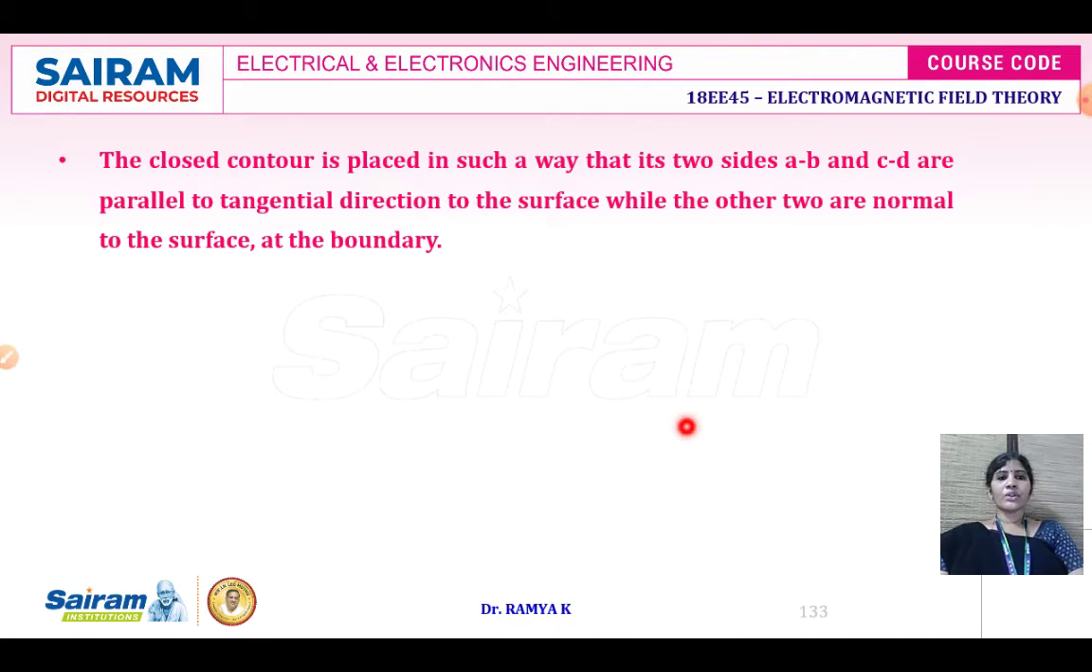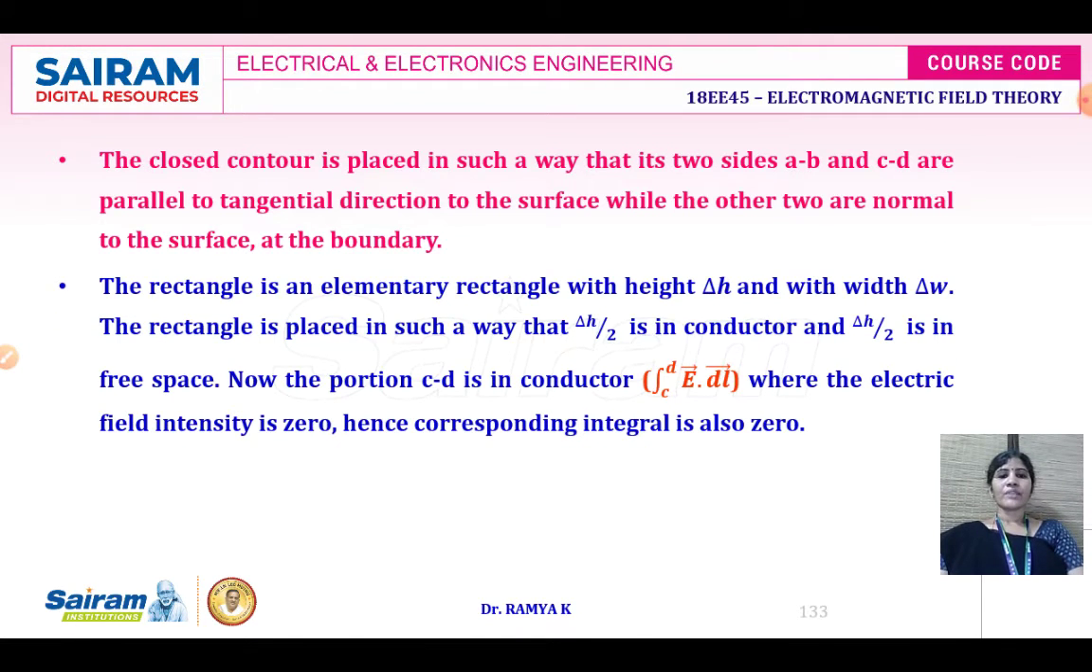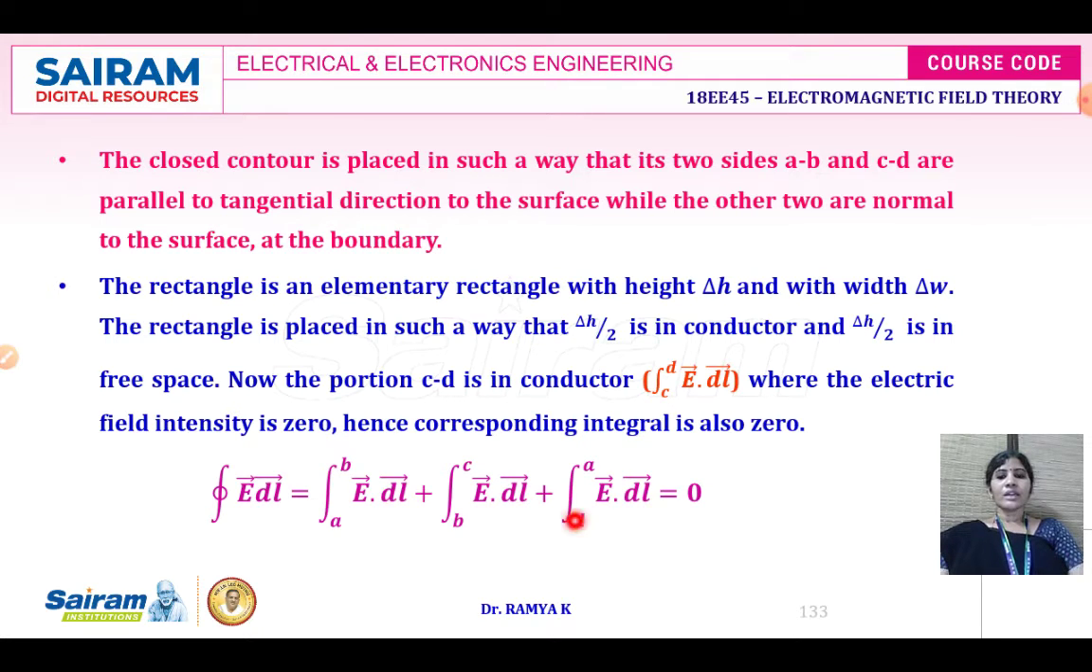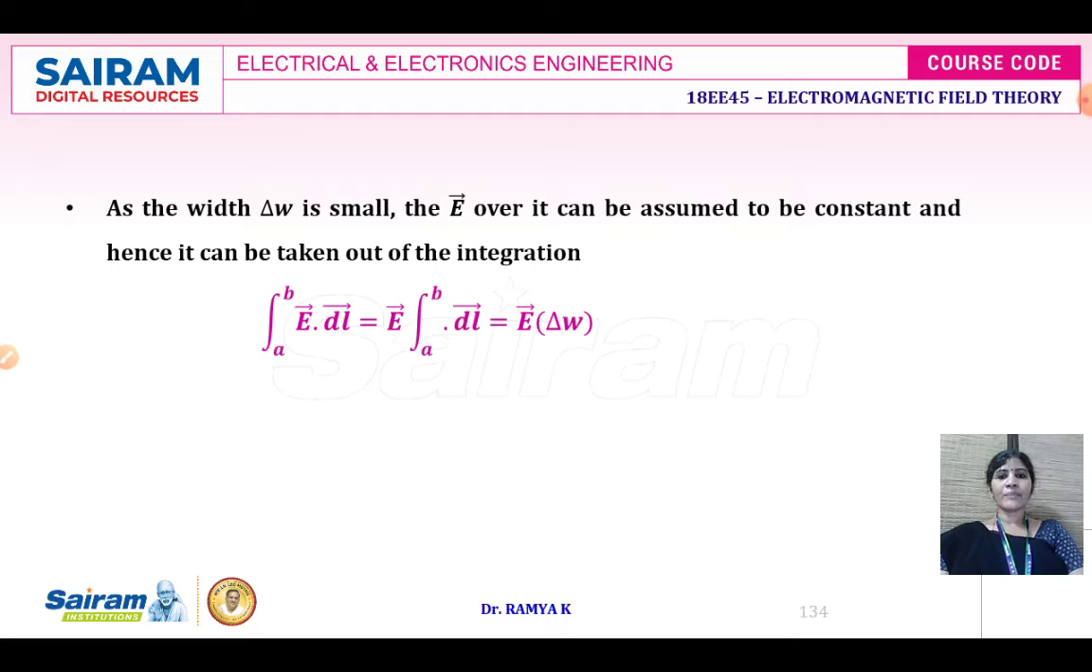For the closed contour, as the two sides AB and CD are parallel to the tangential direction, the other two are normal to the boundary surface. Therefore, the contributions from B to C and D to A will be equal to 0. C to D is just h by 2, so both can be added, and since the width is going to be del W, we can take the integration between the limits A to B, E dot dl is equal to E vector A to B dl. dl is nothing but your del W.